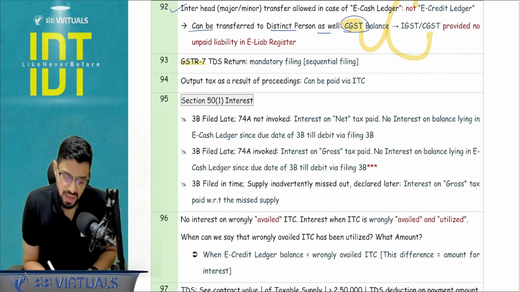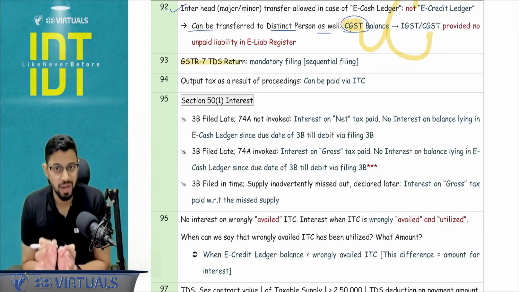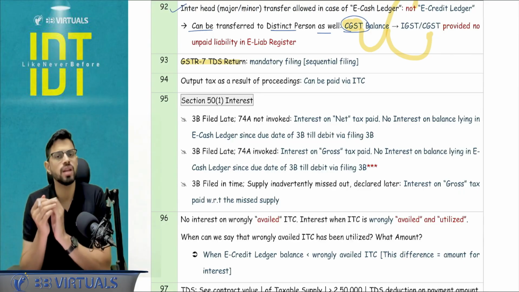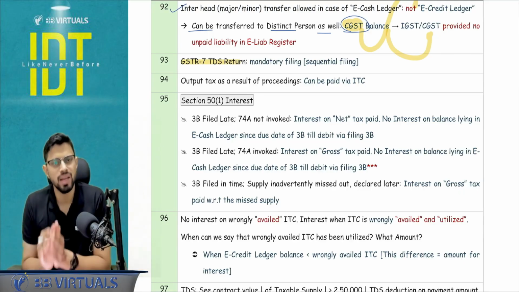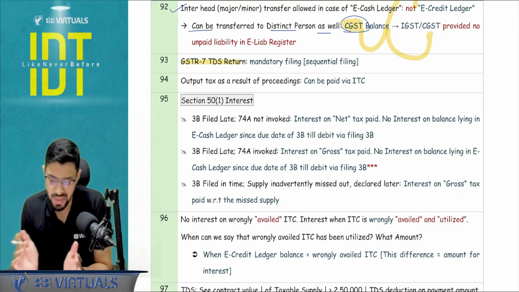GSTR 7, that is the TDS return. Just a point to be noted that now it is mandatory, which is termed as sequential filing. So even if there is no TDS deduction in any month, the TDS return is mandatory. This is not applicable in TCS.